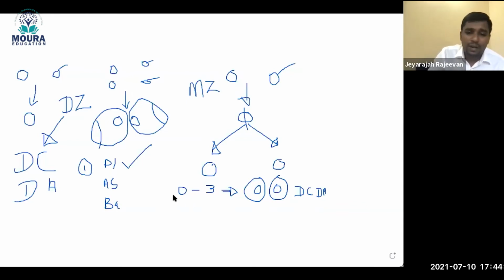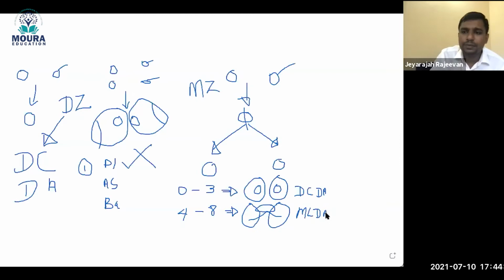If the separation occurs from day 4 to day 8, it means the placental separation only occurs in the early part. If it is beyond the 3rd day, the placenta will not separate. So there will be one placenta, but the sac can separate. So these two babies will get the blood supply from one placenta. So this is going to be monochorionic, diamniotic.